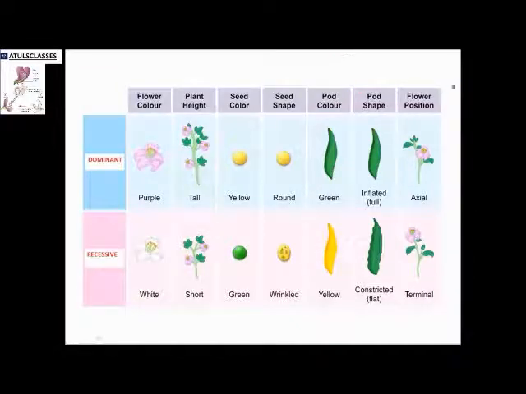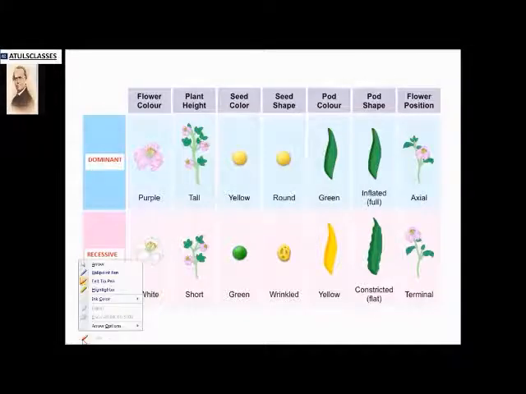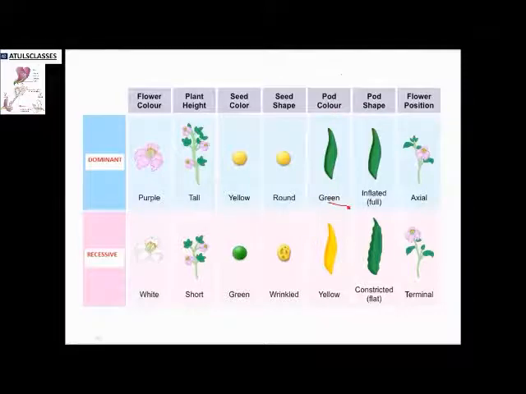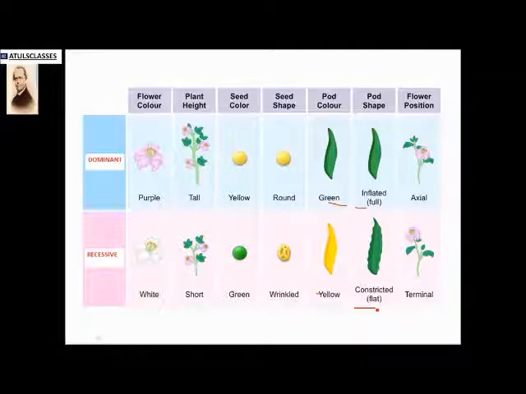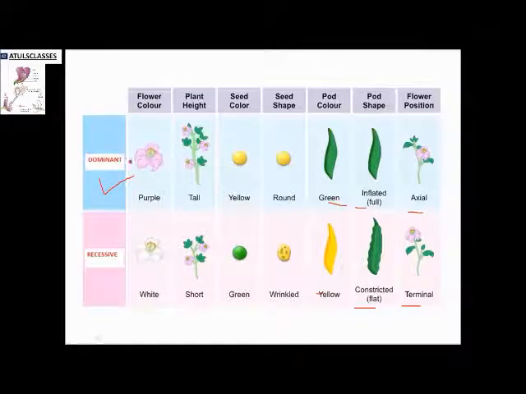So he used 7 contrasting traits for his experiments: the flower color, purple or white; the plant height; the seed shape, round or wrinkled; the pod color, green or yellow; the pod shape, inflated or full, and constricted or flat; and the flower position, axial or terminal. We have now experimented and found which of these are the dominant characters and which are the recessive characters.